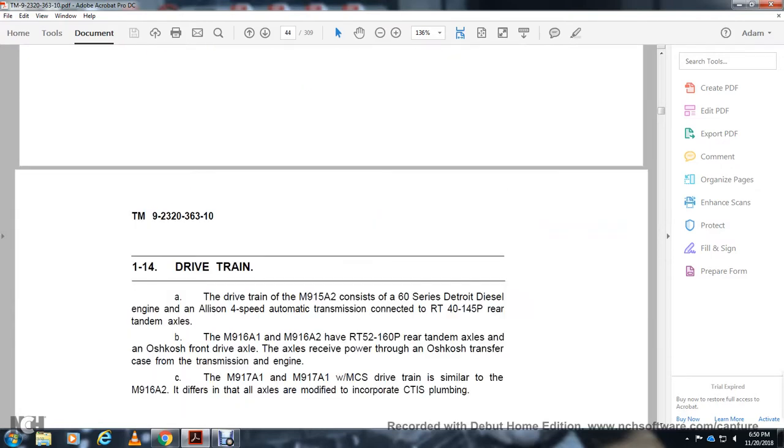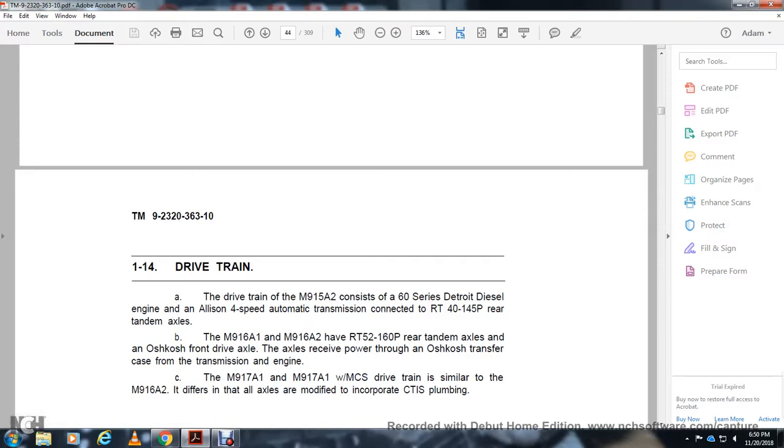The drivetrain. The M915A2 has the Detroit Diesel engine with the Allison 4-speed automatic transmission connected with the RT 40-145P rear tandem axle. The M916A1 and M916A2 have the RT 52-162P rear tandem axle. The front drive axle receives power from the transmission and the engine. The M917A1 with the material control system has a drivetrain similar to the M916A2, but different.